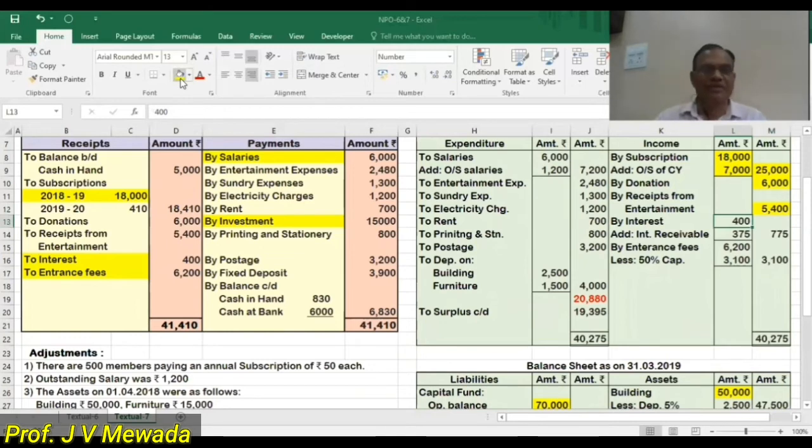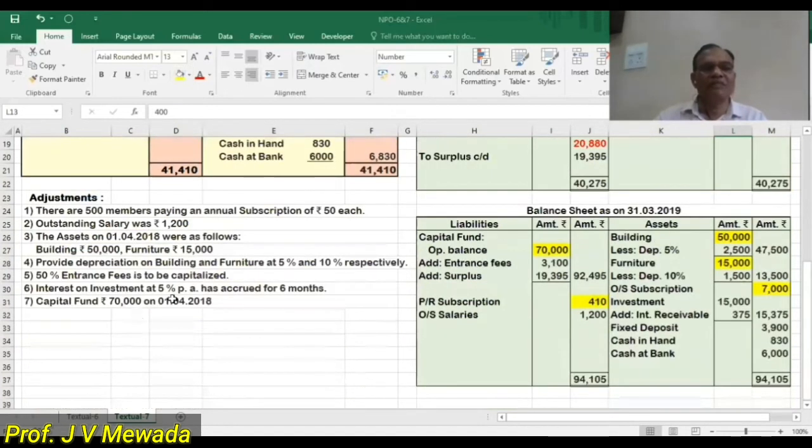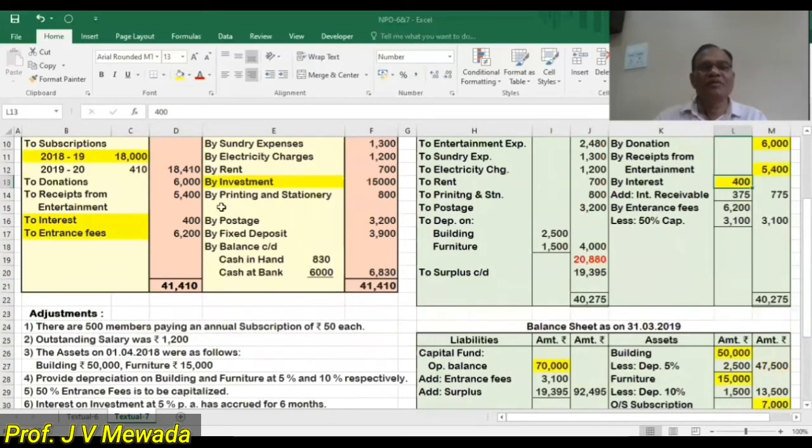On the receipt side we will receive it. And here one adjustment is given: interest on investment at 5% has accrued for 6 months. Which investment? We have purchased an investment of 15,000. So 15,000 at the rate of 5% is 750, and for 6 months it is 375.